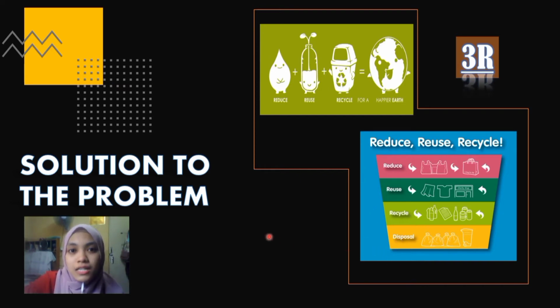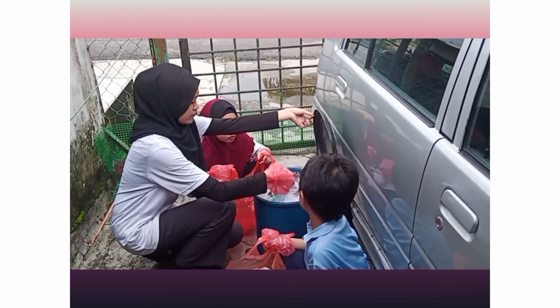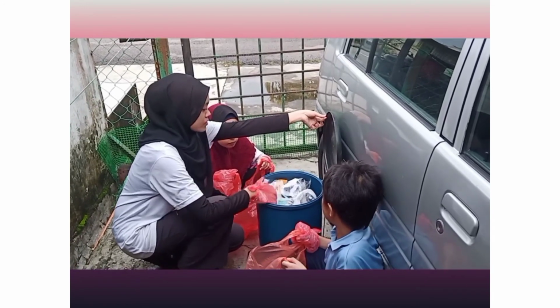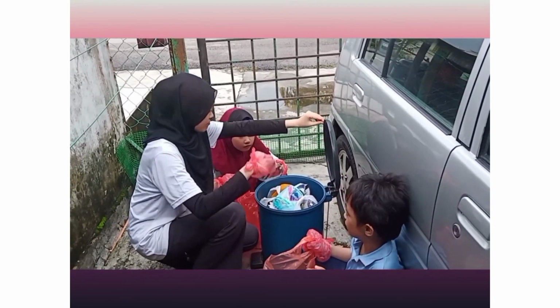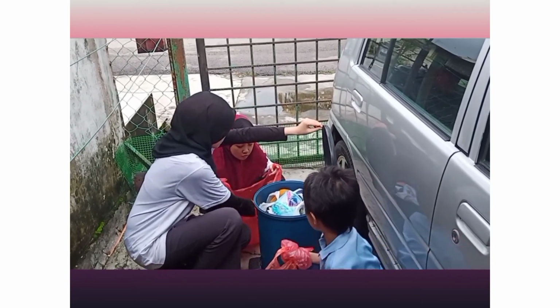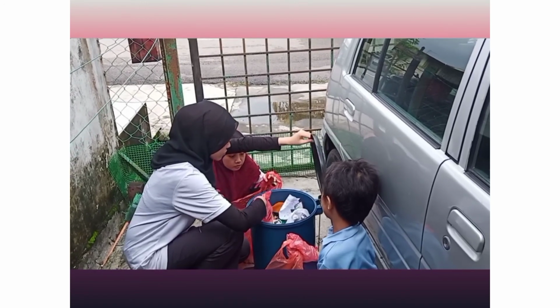By using this method, we can prevent the open burning of garbage waste and can improve our air quality. By using the 3R method to separate the garbage waste, we can learn what items are classified as reduce, reuse, and recycle items. Other than that, we also know what the disposal items are before we throw them out or burn them.